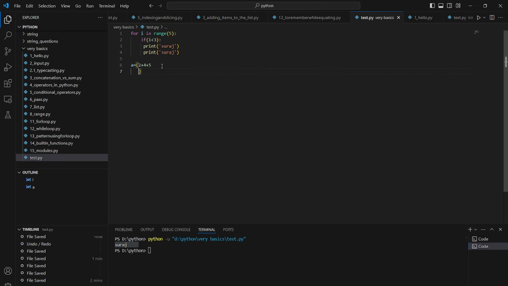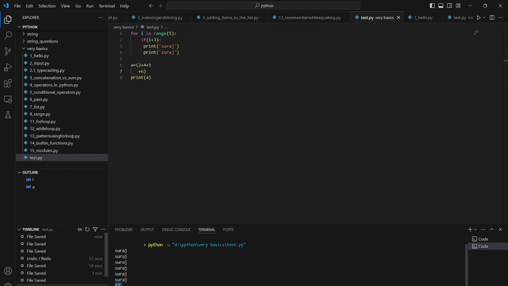If the line is so long, we can simply press enter and continue our code if we use brackets. So we can easily use brackets and continue our code on another line. If I do this and print a, let's see what happens. You can see 17 is printed, and writing this plus 6 on another line does not affect anything. So this is the concept of indentation and this is the concept of continuation.